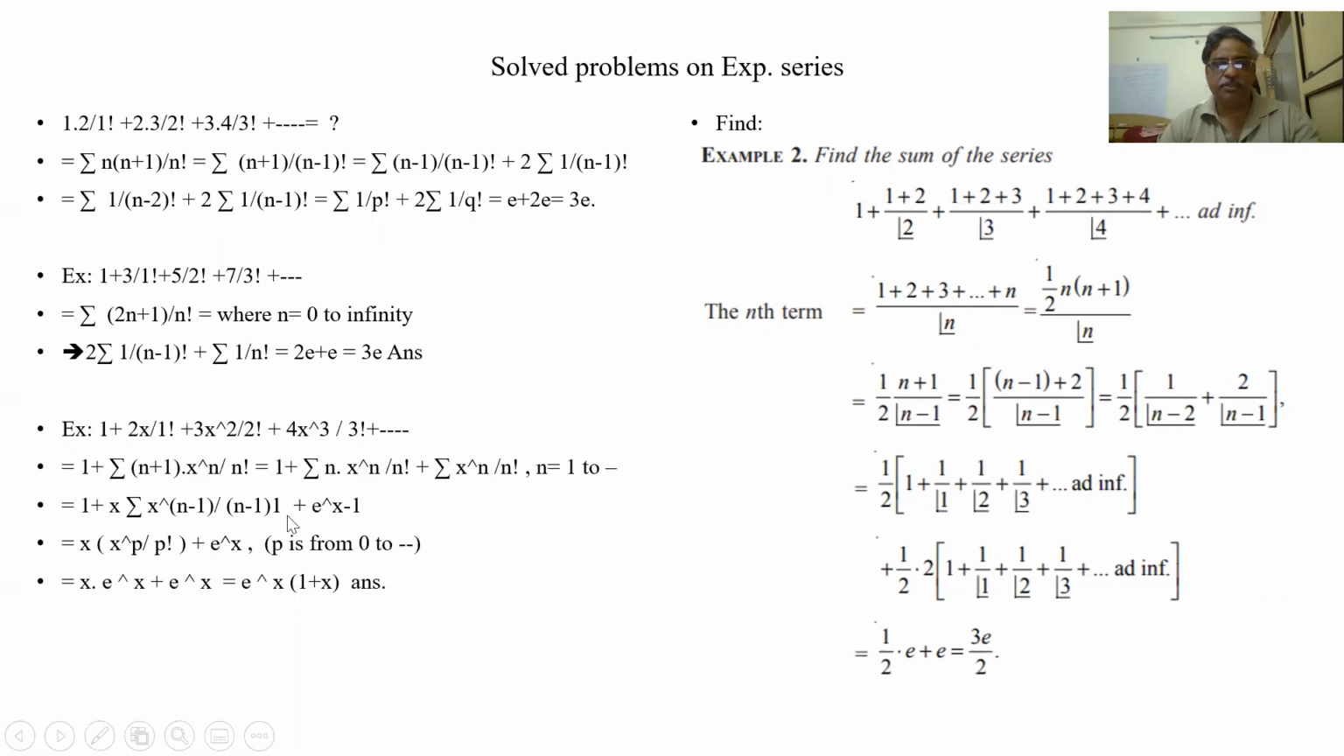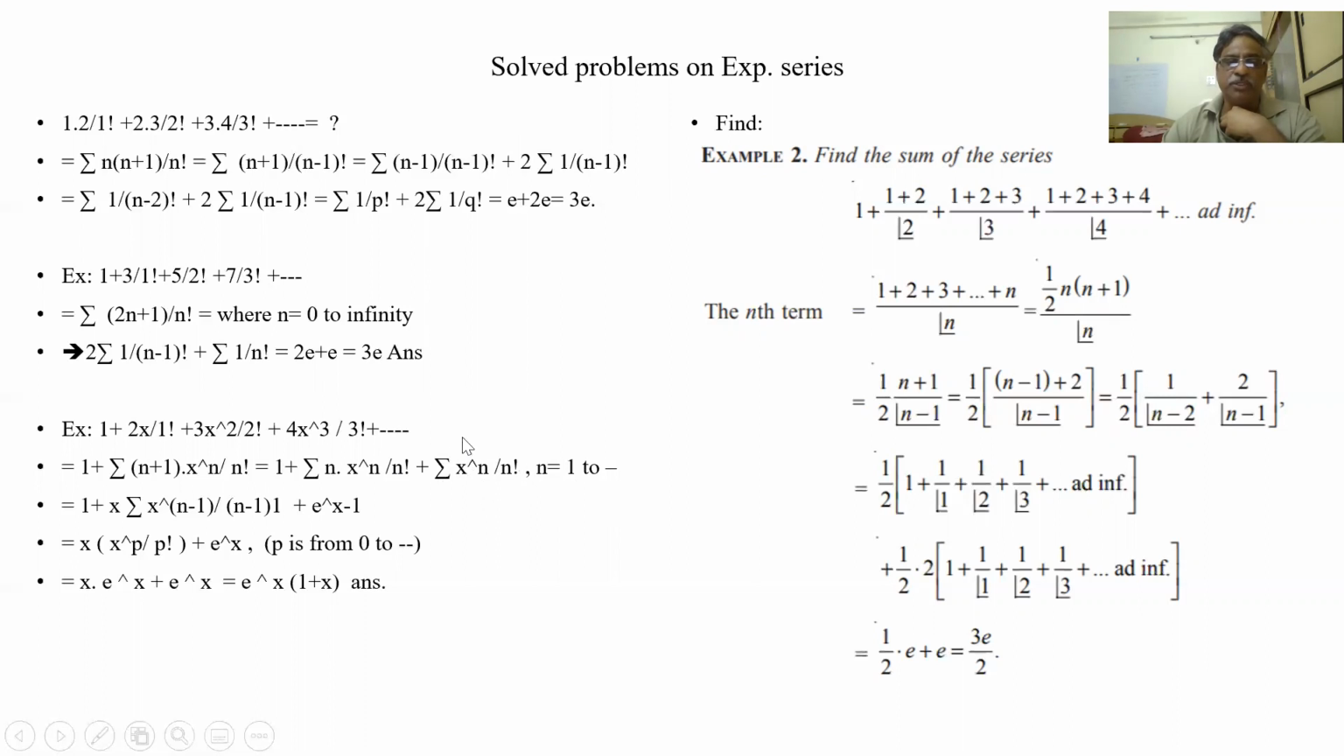So this becomes n minus 1. So x to the power of, I'm taking out x also. So when I take out x here, x to the power of n minus 1 by n minus 1 factorial, plus this one is becoming x to the power of n by n factorial. This is from 1 to infinity. It is not from 0.